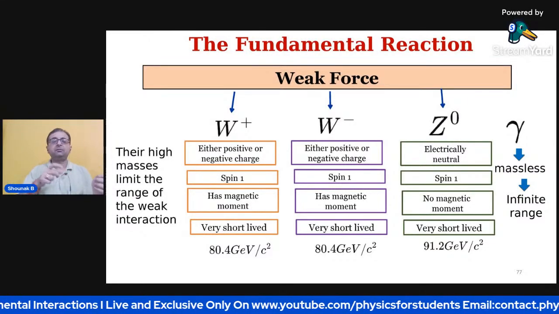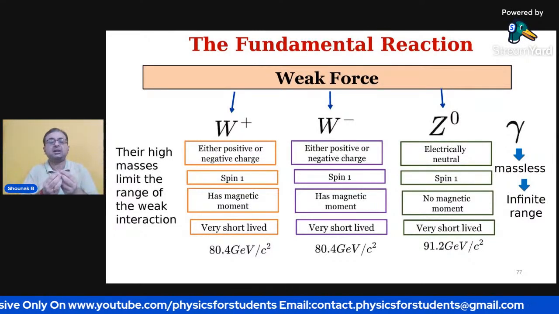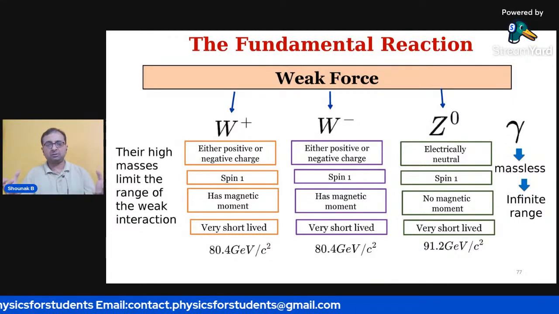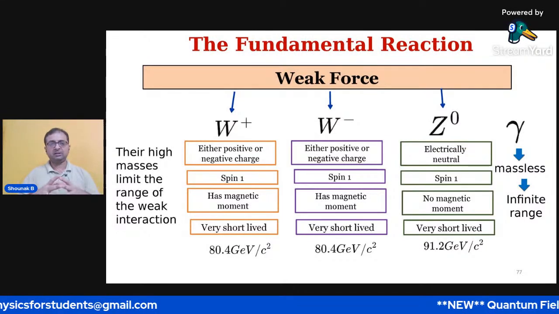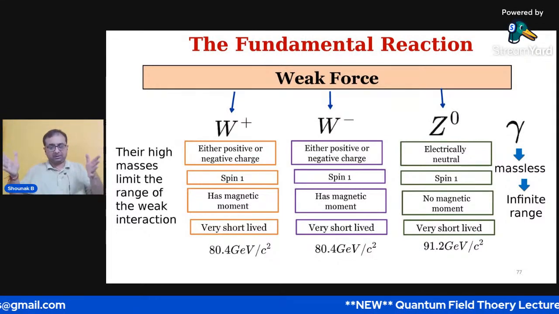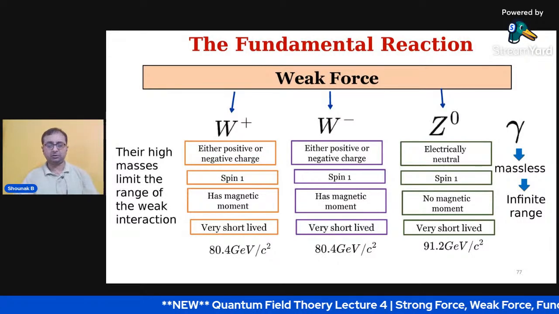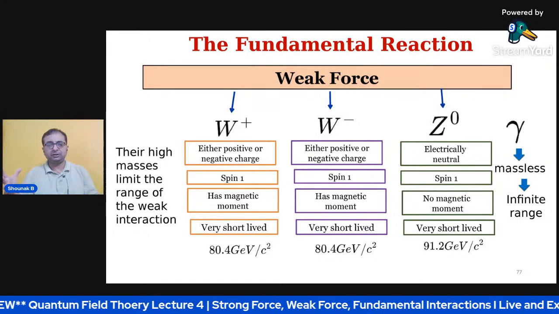Now, the reason we call it weak is that its field strength over any set distance is typically several orders of magnitude less than that of the electromagnetic force. So if you consider the electromagnetic force at a certain distance, the weak force is much lesser. That is why we call it a weak force. The higher masses limit the range of the weak interaction.